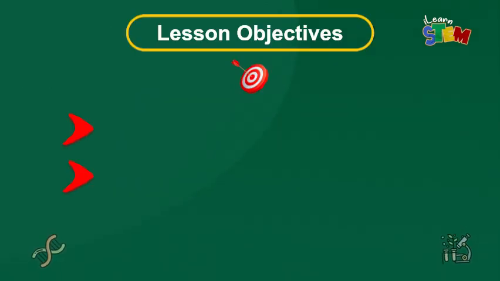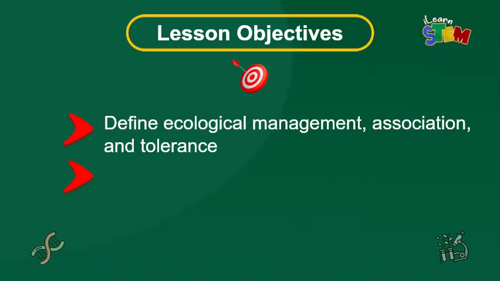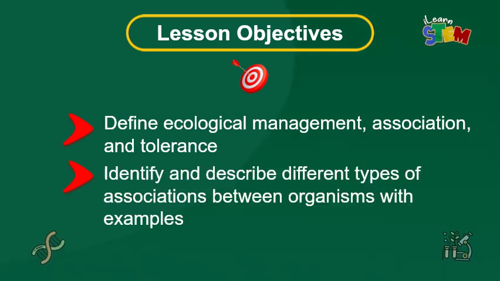Now, we will look at the lesson objectives. By the end of the lesson, you should be able to: 1. Define ecological management, association, and tolerance. 2. Identify and describe different types of associations between organisms with examples.